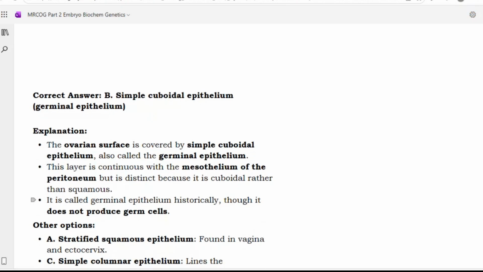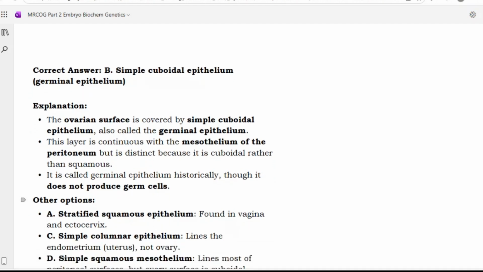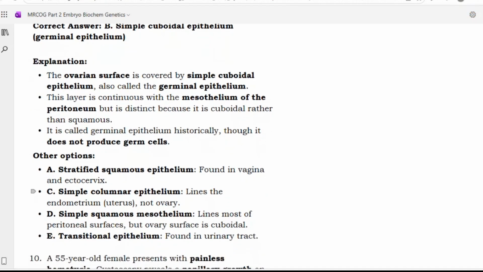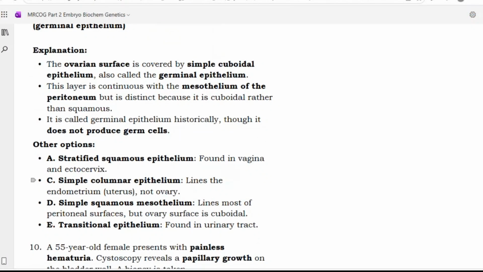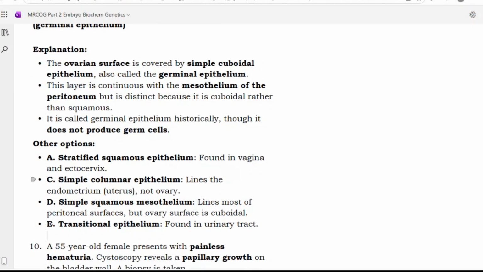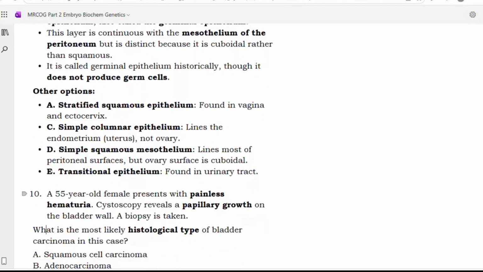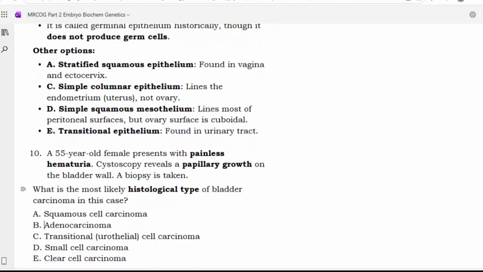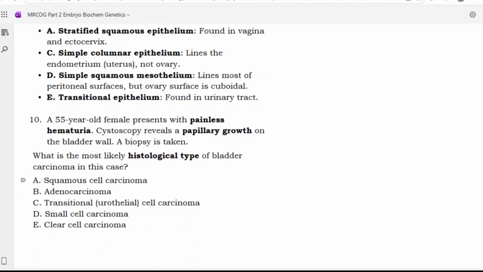This layer is continuous with the mesothelium of the peritoneum, but is distinct because it is cuboidal rather than squamous. It is also called germinal epithelium historically, though it does not produce germ cells. So, the other options: stratified squamous epithelium is found in the vagina and ectocervix. Simple columnar epithelium lines the endometrium of the uterus, not the ovary. Simple squamous mesothelium lines most of the peritoneal surfaces, but the ovary surface is cuboidal. Transitional epithelium is found in the urinary tract.